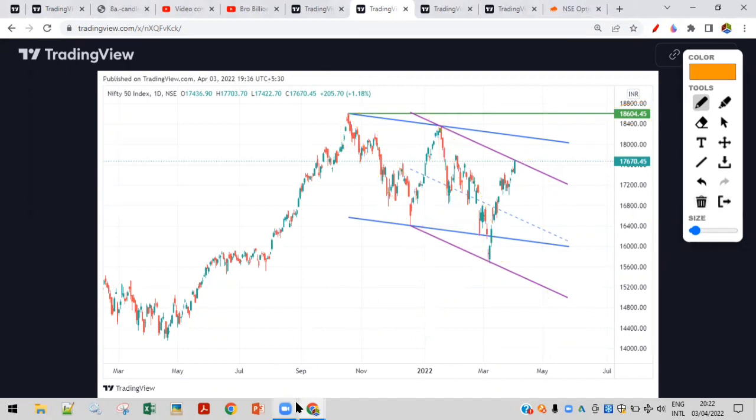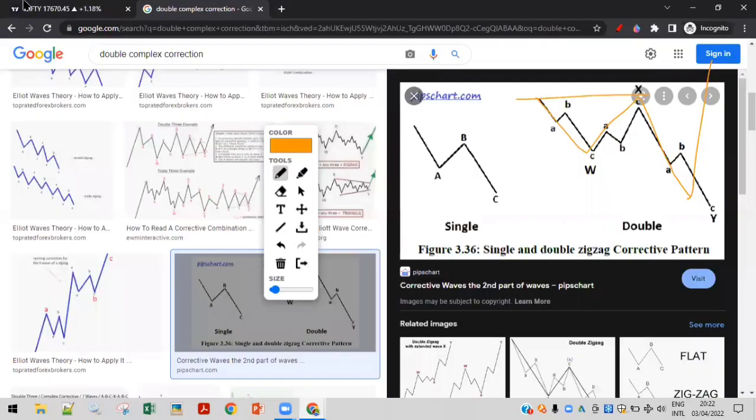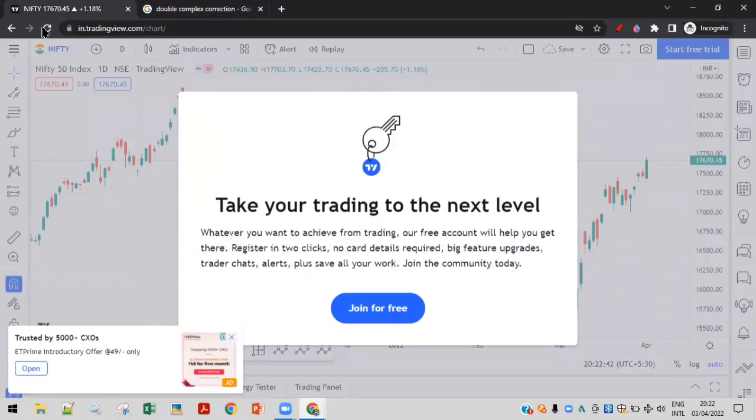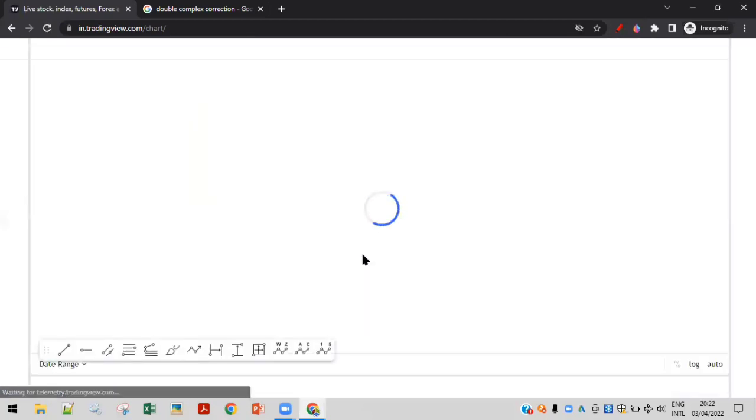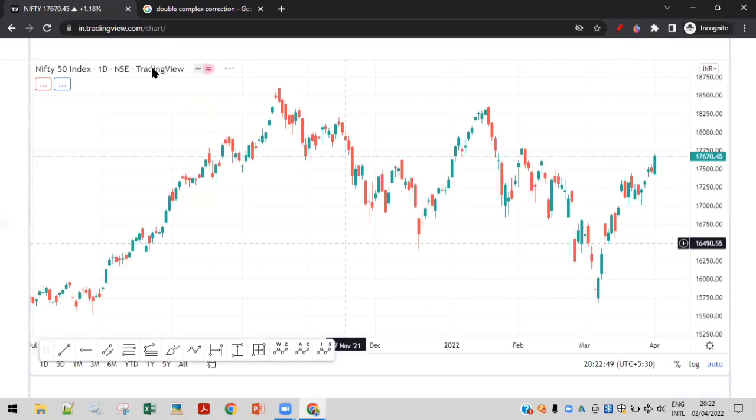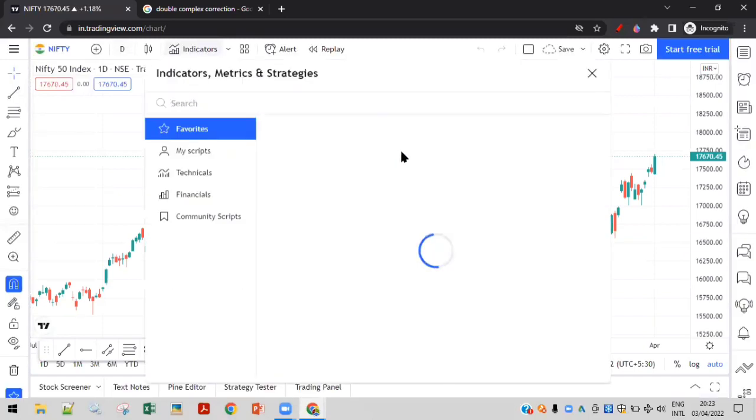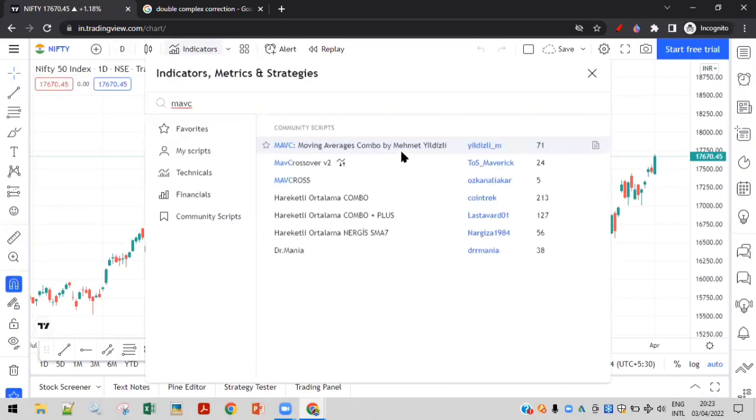We discussed a couple of things based on MACD, that we are not expecting it to break 18,600, in all our previous videos. So let's talk about that. Let me bring up the MACD indicator.